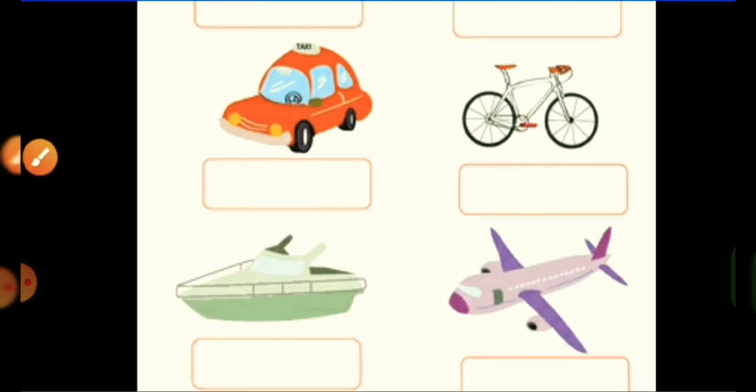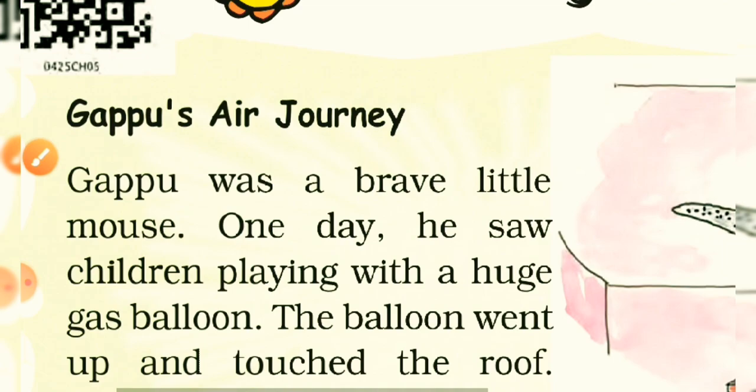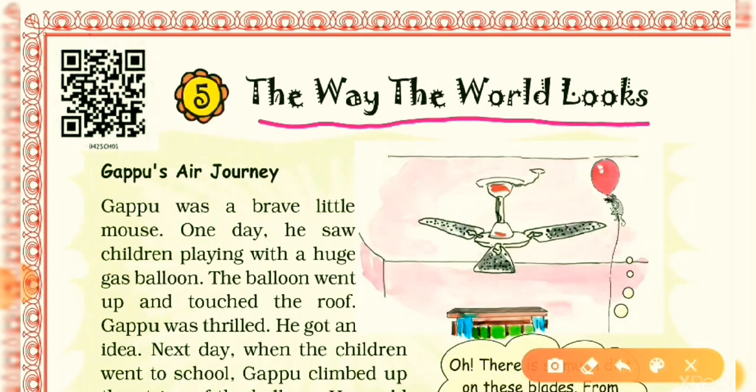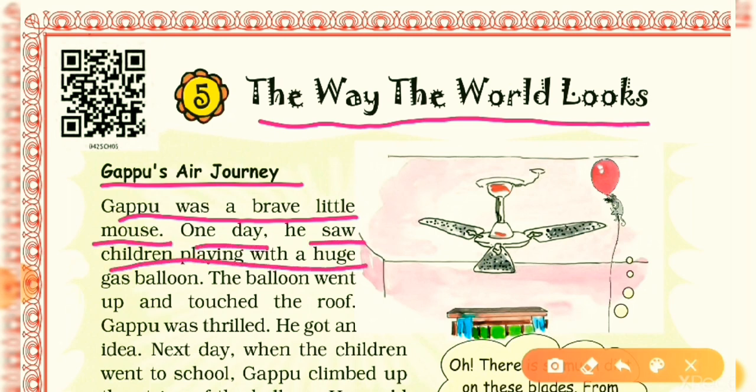Now come to the topic. Now let's have a reading of the first topic, that is Gappu's air journey. Now start it. Gappu was a brave little mouse. One day he saw children playing with a huge gas balloon. Oh, now we know that Gappu is a rat. Here you can see in this picture, Gappu the rat is hanging on the balloon, and he saw that children were playing with huge gas balloons.